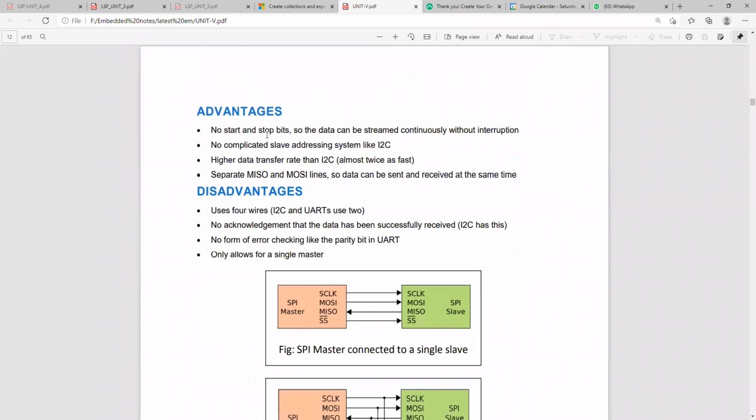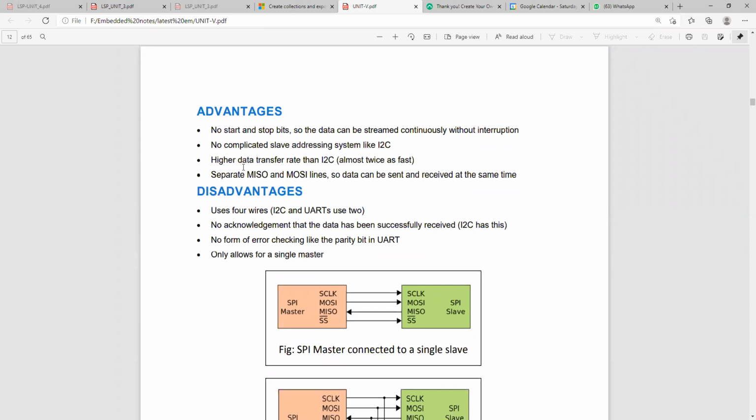Here you can see the advantages. There is no start bit and stop bit, because data is transmitted continuously without interruption. There is no complicated slave addressing system as in I2C, and a higher data transfer rate than I2C, because data is transmitted continuously.